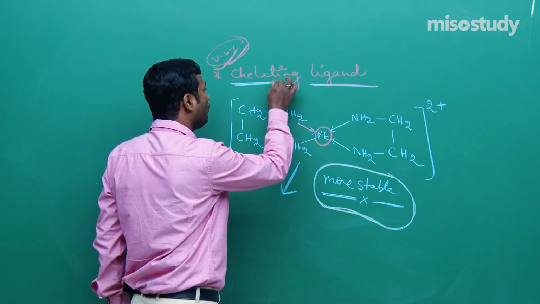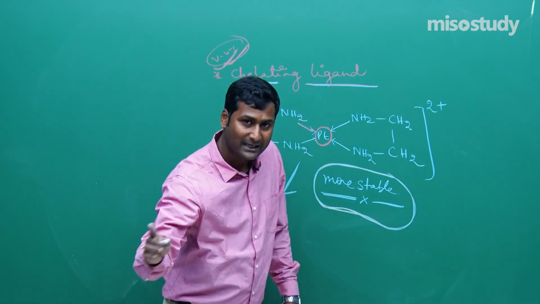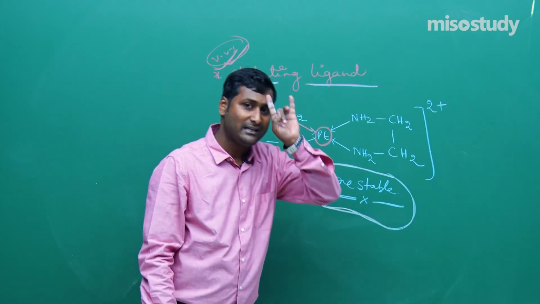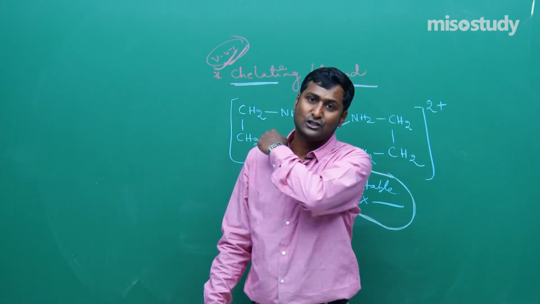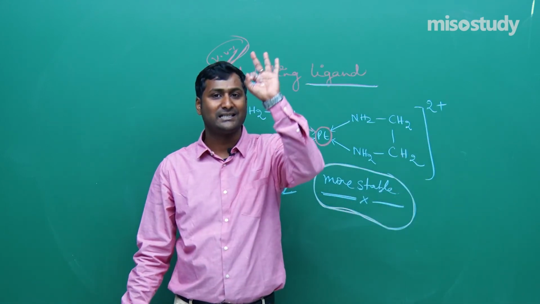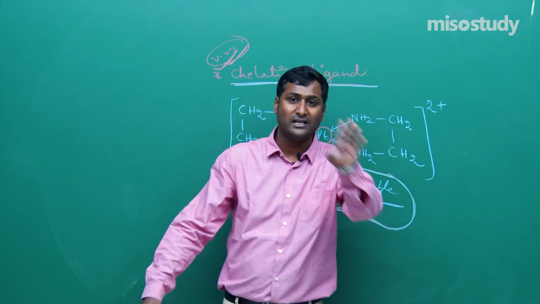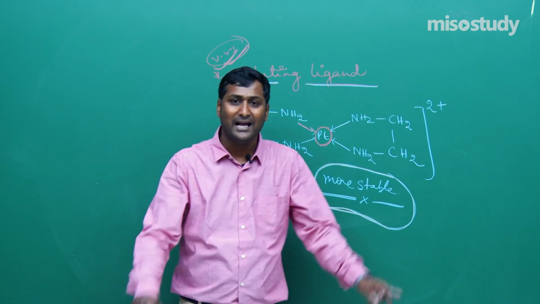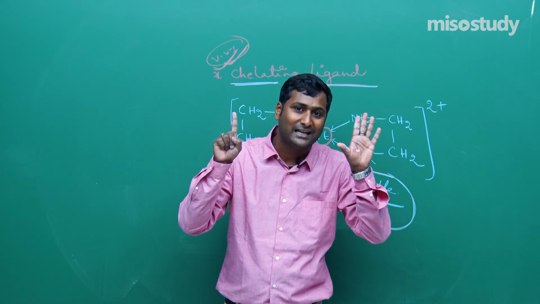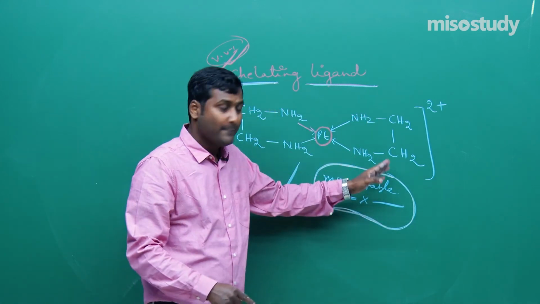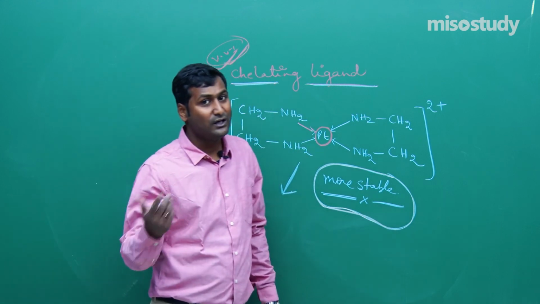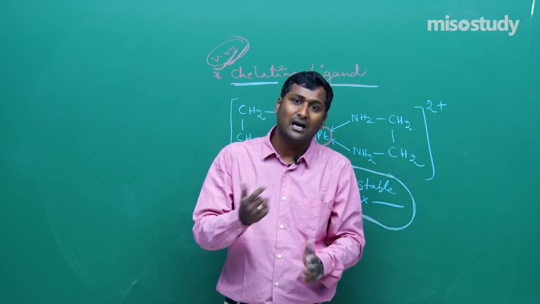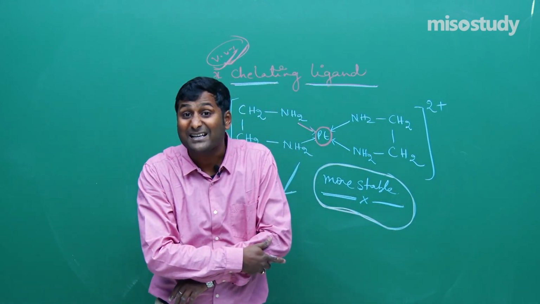Then what I told you: on the basis of the number of donor atoms, the types of ligands are monodentate if denticity is 1, bidentate if denticity is 2, tridentate if denticity is 3, tetradentate if denticity is 4, pentadentate if denticity is 5, and hexadentate if denticity is 6, friend. And what do you mean by flexidentate? As we all know, if the denticity changes according to the situation, then the polydentate ligand is treated as flexidentate.